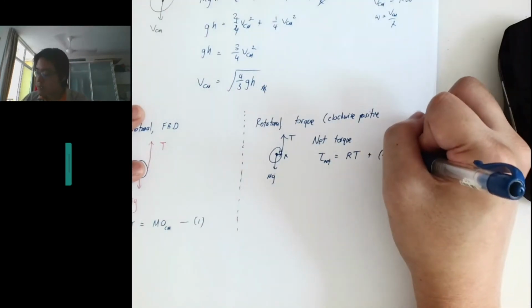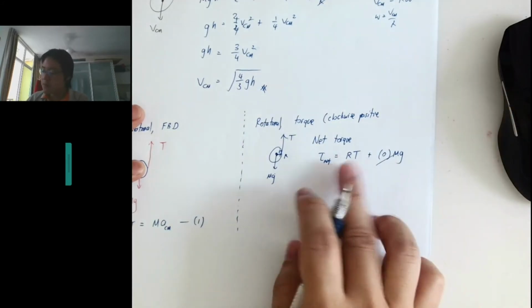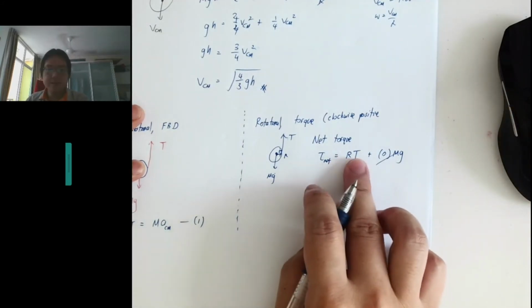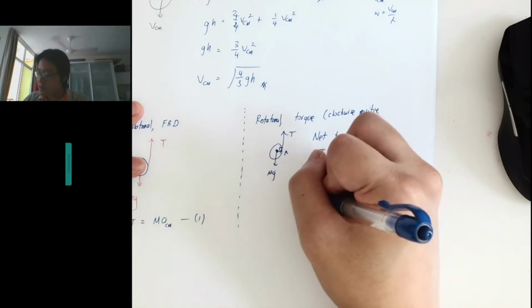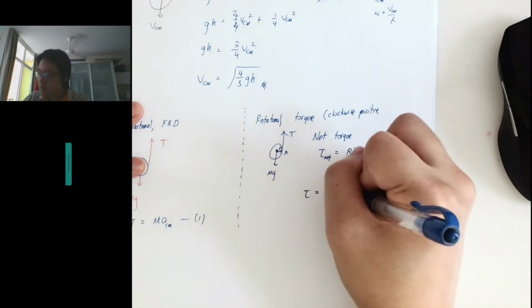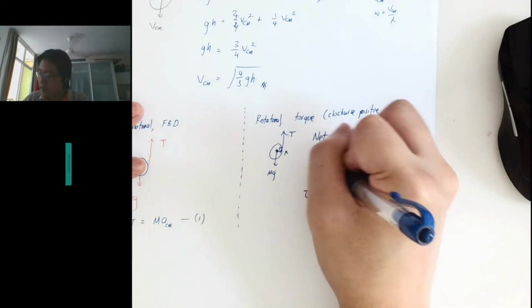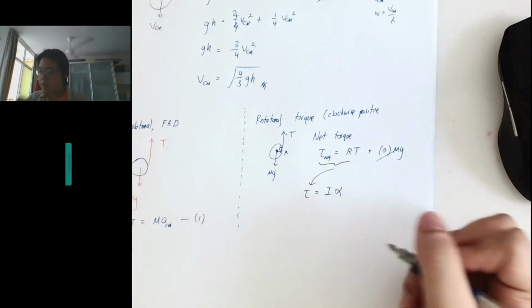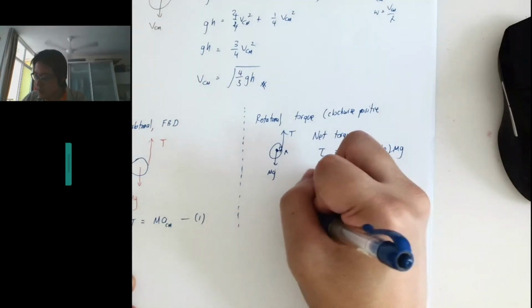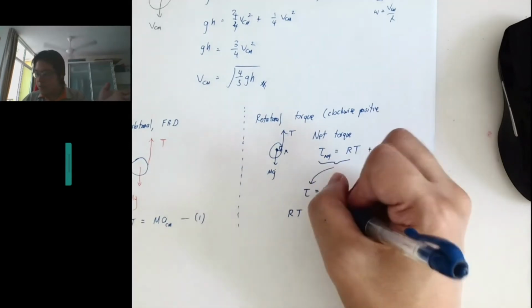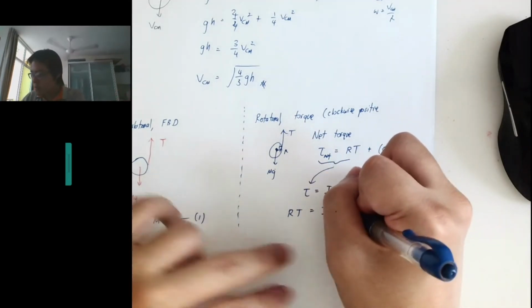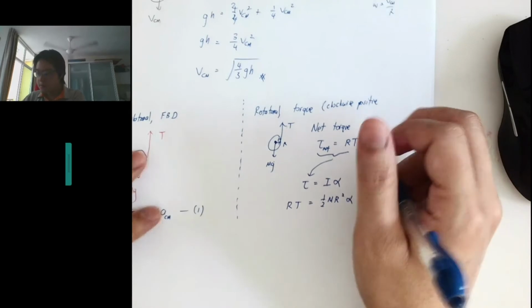So 0 times mg, so this term becomes 0, right? So the net torque is r times T. So tau is equal to I alpha, and this is equal to RT. So RT is equal to the moment of inertia, which is half mr squared, and then alpha, right?